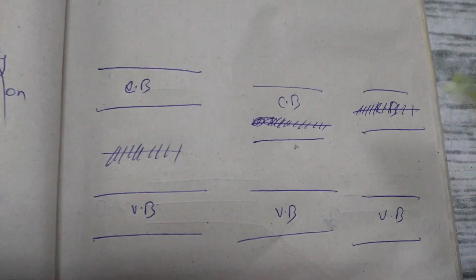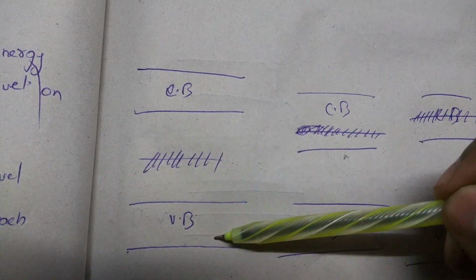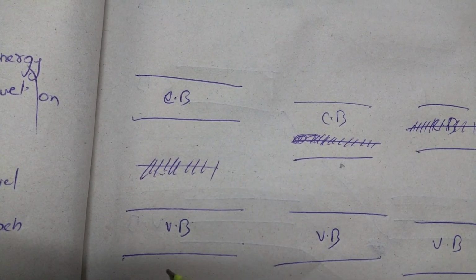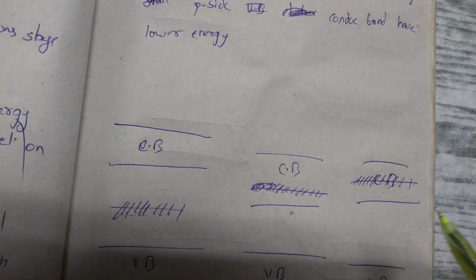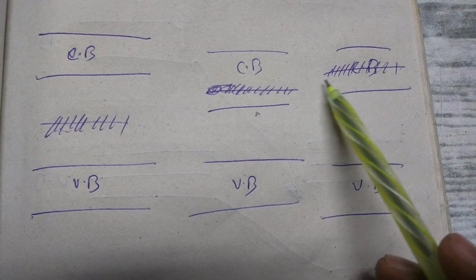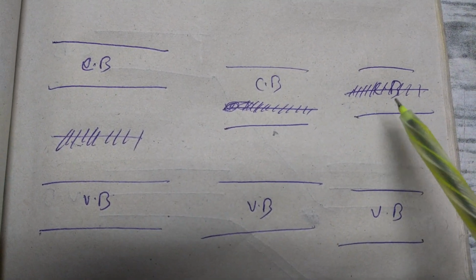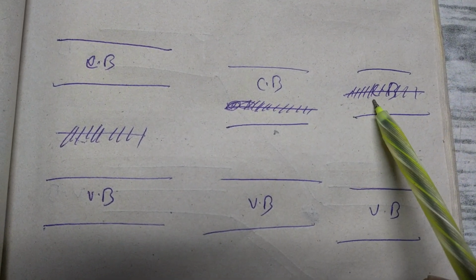I'm not so good at diagrams, but this is the energy band diagram. This is the conduction band, the valence band, and this one is the Fermi level. In the intrinsic one, it stays at the center, and in the heavily doped ones, it shifts. In a heavily doped n-type semiconductor, the Fermi level goes into the conduction band.